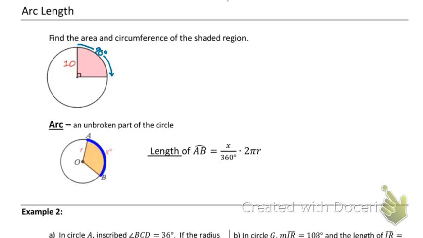So knowing it's 90 degrees, how we're going to figure out how much of the circle every time is we're going to do, how many degrees are total in a circle? 360. So we're just going to go 90 degrees divided by 360 equals 1/4.